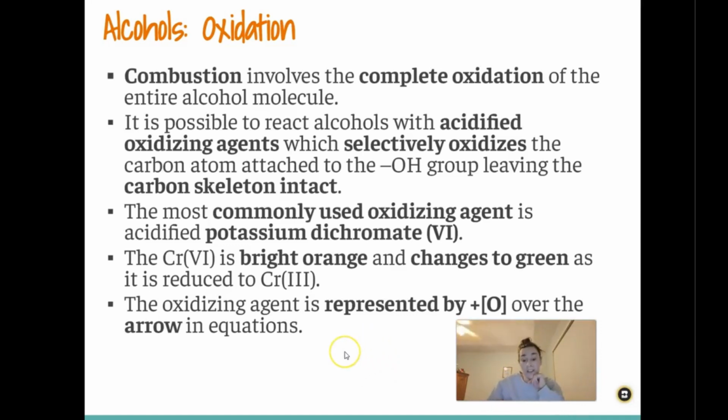And the most commonly used oxidizing agent to allow this to happen is acidified potassium dichromate. So this is chromium(VI), right? The VI represents 6 because that means the chromium has an oxidation state of +6. It's bright orange, but whenever it's used as the oxidizing agent and gets reduced, it is reduced to chromium(III). So it changes to green as it is reduced. So you can start out with an orange color and you know the reaction takes place when it turns to green.